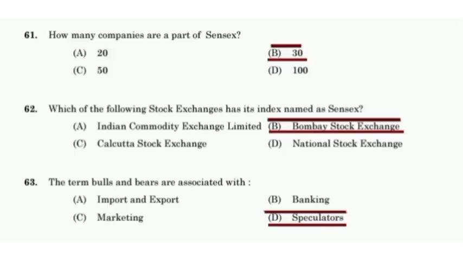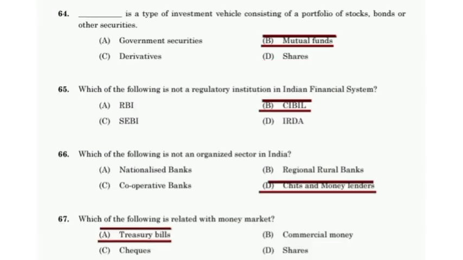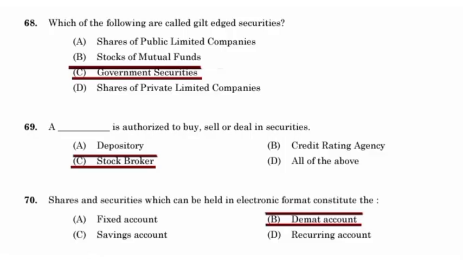How many companies are a part of Sensex? 30. Which of the following stock exchanges has its index named as Sensex? Bombay Stock Exchange. The terms bulls and bears are associated with speculators. Mutual funds is a type of investment vehicle consisting of a portfolio of stocks, bonds, or other securities. Which of the following is not a regulatory institute in the Indian financial system? CIBIL. Which of the following is not an organized sector in India? Chits and money lenders. Which of the following is related with the money market? Treasury bills. Which of the following are called gilt edged securities? Government securities. A stockbroker is authorized to buy, sell, or deal in securities.